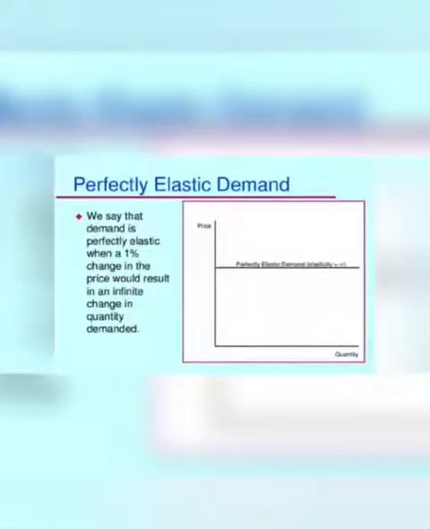Let me start with the degrees of elasticity now. There are basically 5 degrees of elasticity and I'll be explaining these one by one. You can see these curves. Very first here is perfectly elastic demand. You can see the curve, it is flat and parallel to the x-axis, where quantity is shown. It means that at a particular price the quantity could be any. We can buy any number or quantity.